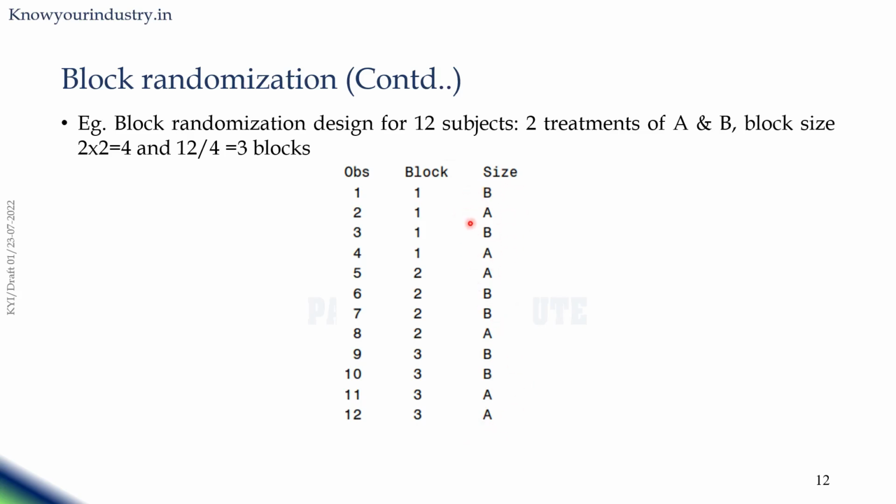You can see in the first block BABA, second block ABAB, and third block BBAA, like that. So there are 3 blocks where the treatments will be equally assigned within each block. So this is how the block randomization will be carried out.